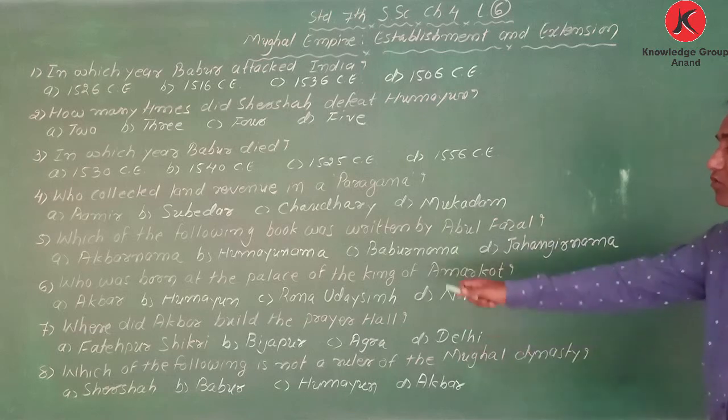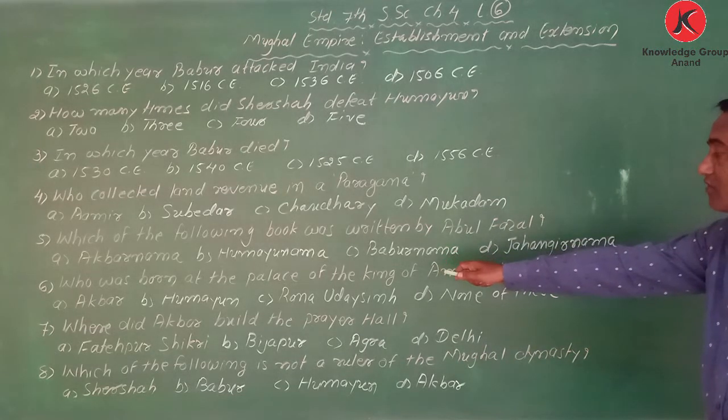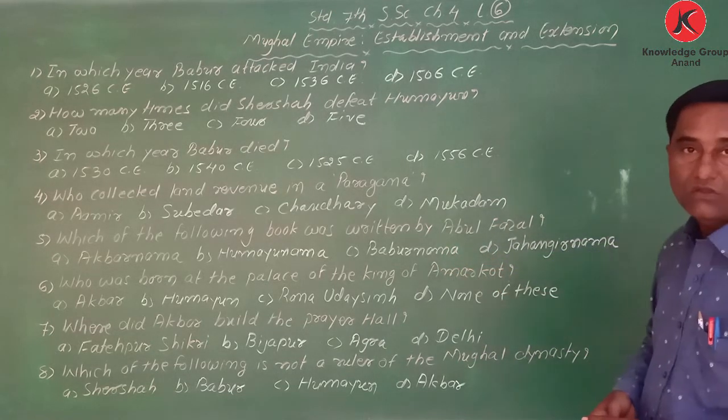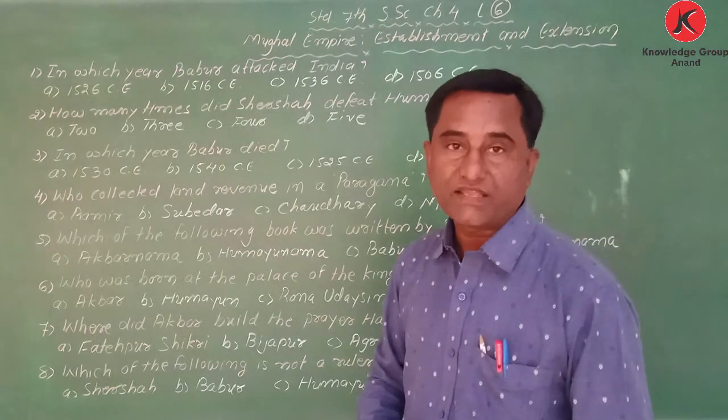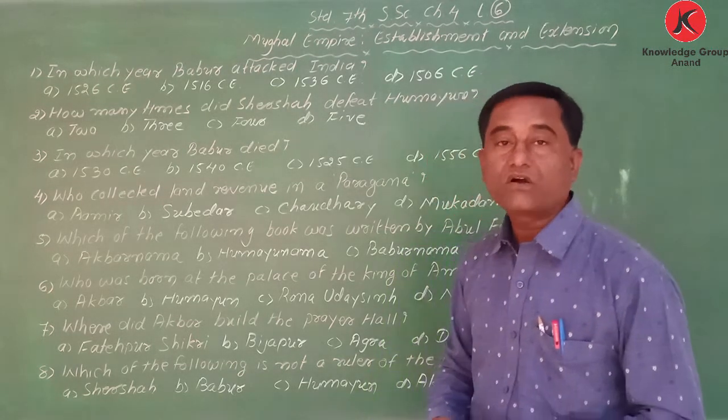Next, who was born at the palace of the king of Amarkot?